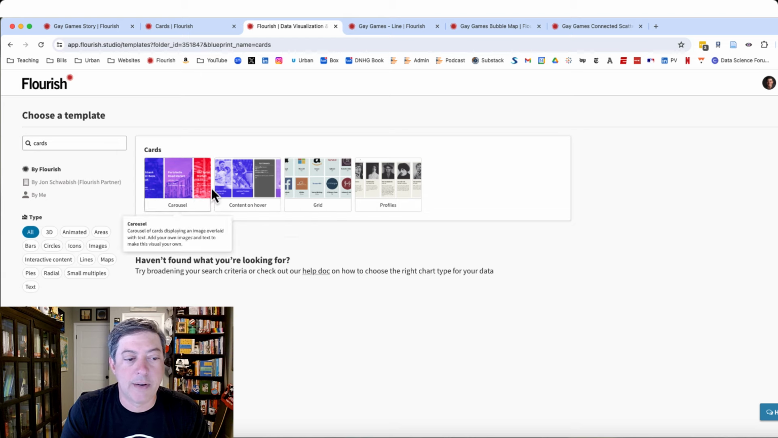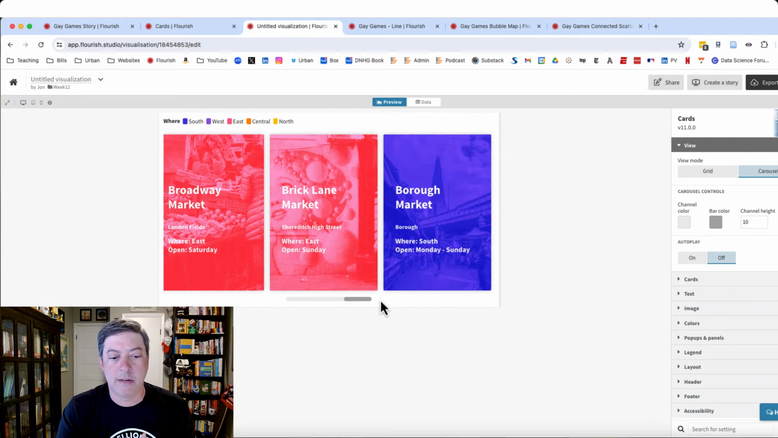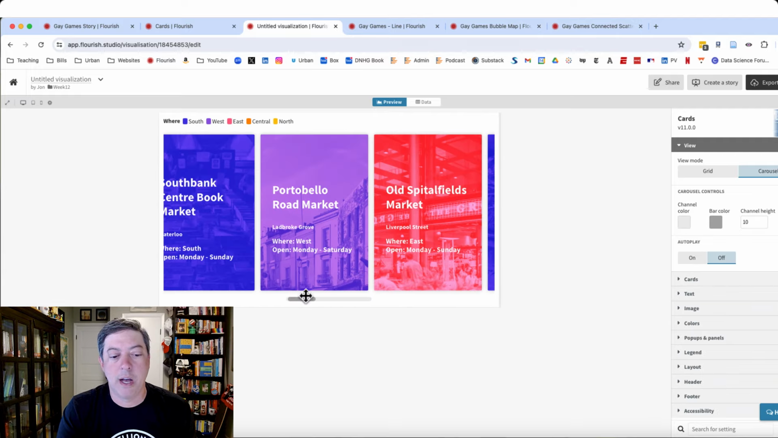So lots of different options here. I'm just going to click carousel just real quickly just to show you. You basically just bring this up. It's going to give you a whole set of defaults already. Very nice.